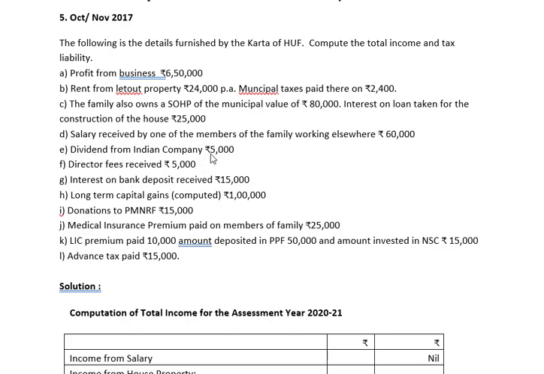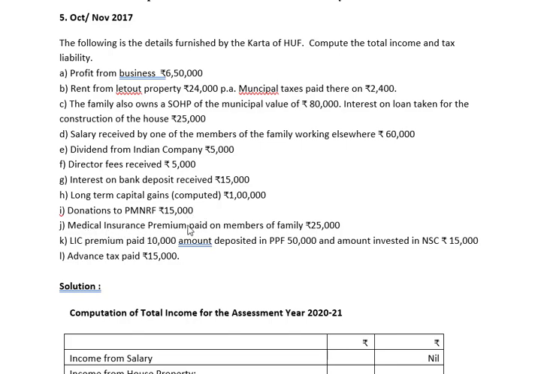Dividend from Indian company exempt from tax. Directors' fees received 5,000. Interest on bank deposit received. This is income from other sources. Long-term capital gains comes under capital gain. Donations to PMNRF, Prime Minister's National Relief Fund. This qualifies for 100% deduction.